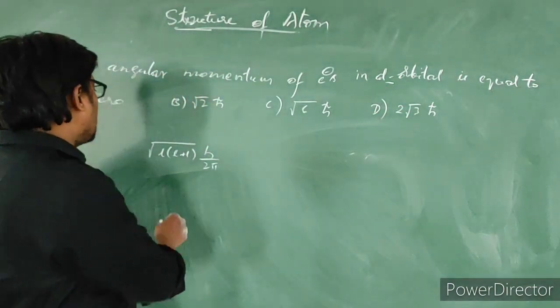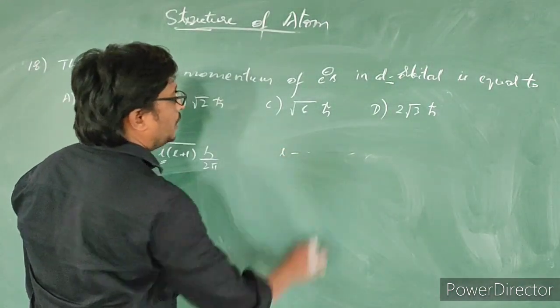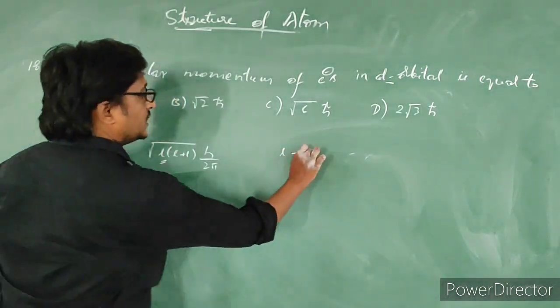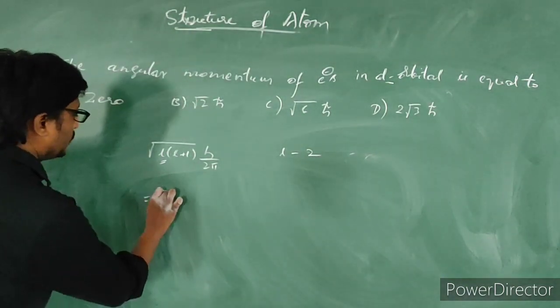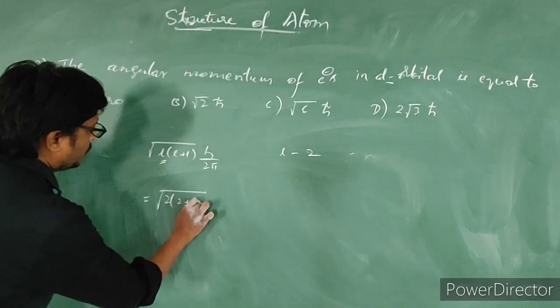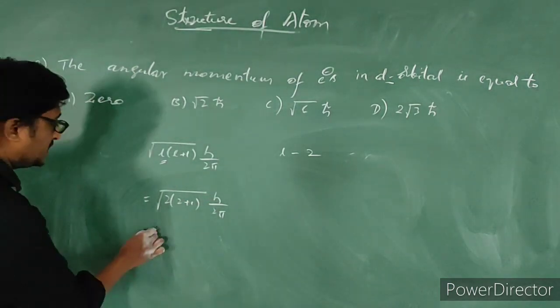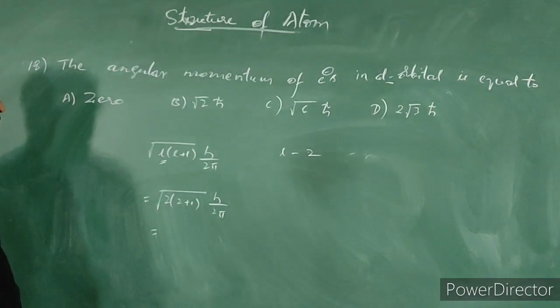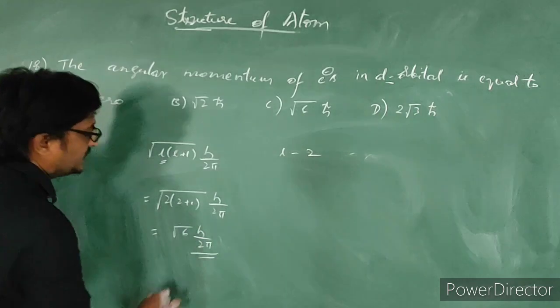What is the L value for d? It is 2 here. So this is equal to root of 2 into 2 plus 1, h by 2 pi, which is root 6, h by 2 pi. This is our answer.